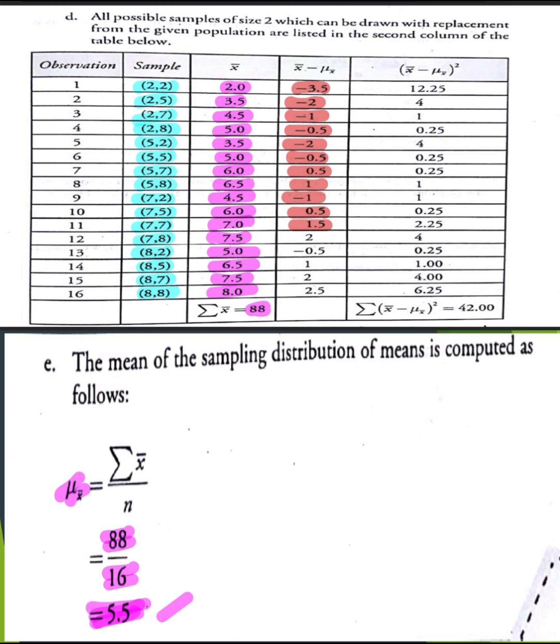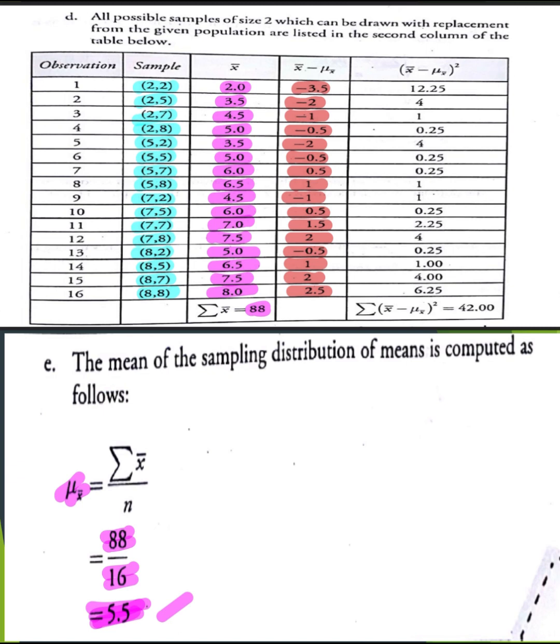7.5 minus 5.5 is equal to 2. 5 minus 5.5 is equal to negative 0.5. 6.5 minus 5.5 is equal to 1. 7.5 minus 5.5 is equal to 2. And 8 minus 5.5 is equal to 2.5. Now, let us square the fourth column to get our x bar minus mean squared.